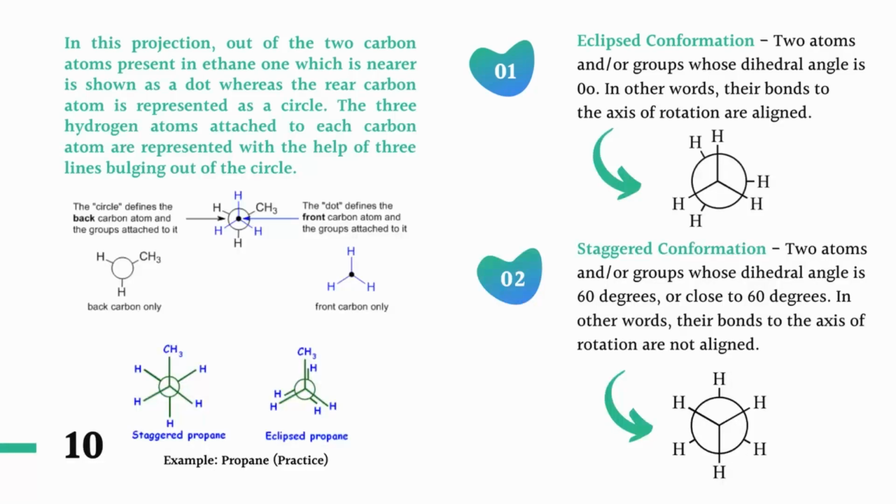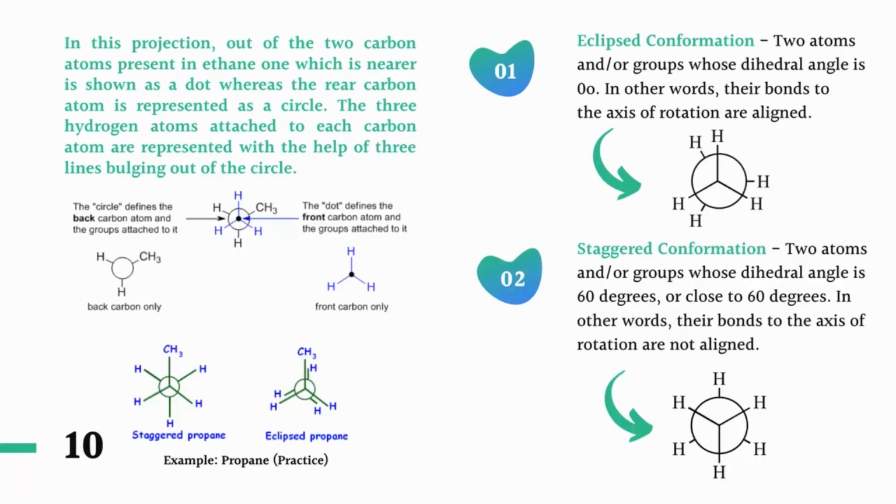The 3 hydrogen atoms attached to each carbon atom are represented with 3 lines bulging out of the circle. The remaining atoms or groups attached to these 2 carbon atoms are represented with lines bulging out of the circle.